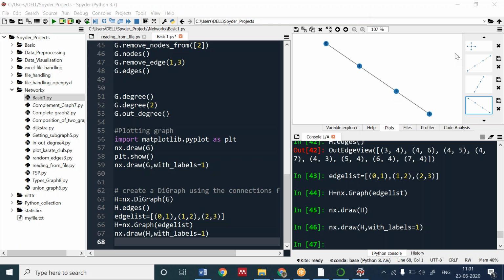I will be showing you another code then. The out degree tells us how it will be working. I will be showing you in the directed graph, when we'll be working on the directed graph, the in and out degree. Di is nothing but directed graph. I'm creating a directed graph for G.